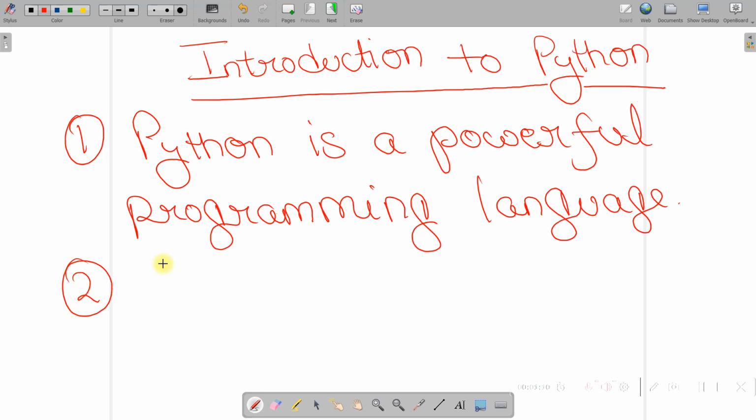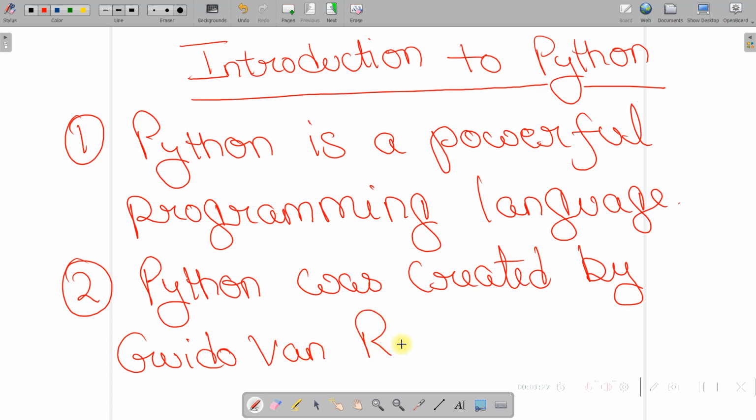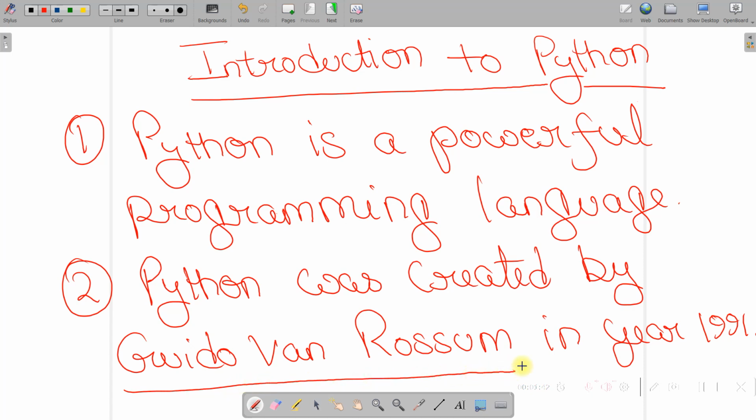Okay, now the next thing is Python was created by Guido van Rossum in year 1991. Okay, so Python was created by Guido van Rossum in the year 1991.